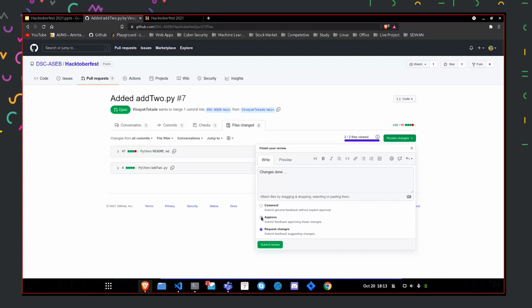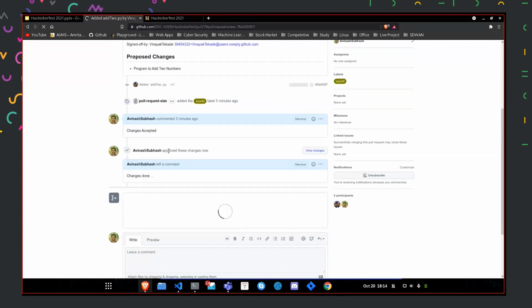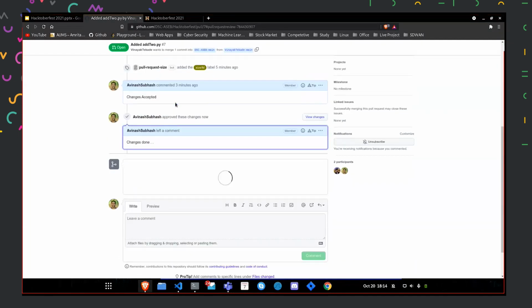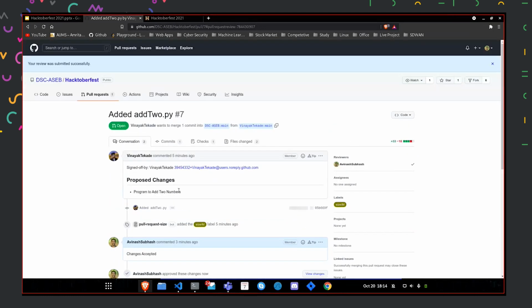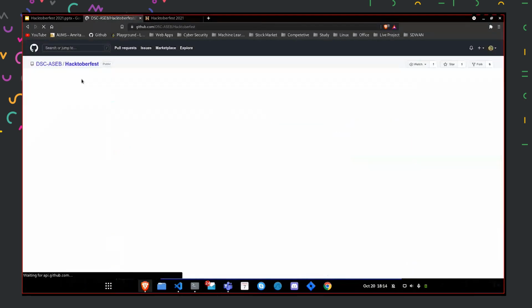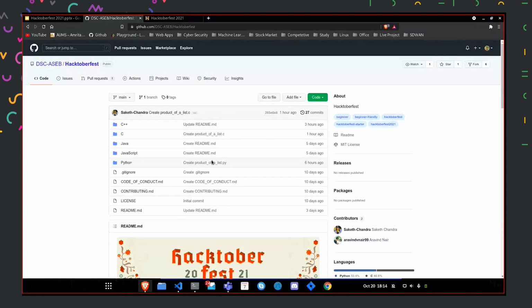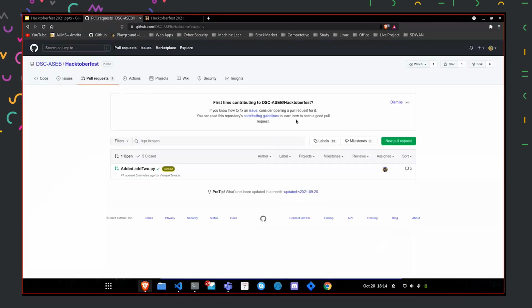So here, I click on approve and then click on submit review. Okay, so now I've added some comments, and after going through all the changes that Vinayak had made and approving, I've done a final comment and I've merged it. Right now, if you go to the Hacktoberfest folder, in the Python section, okay, it hasn't been done. That's how it looks on the reviewer side.